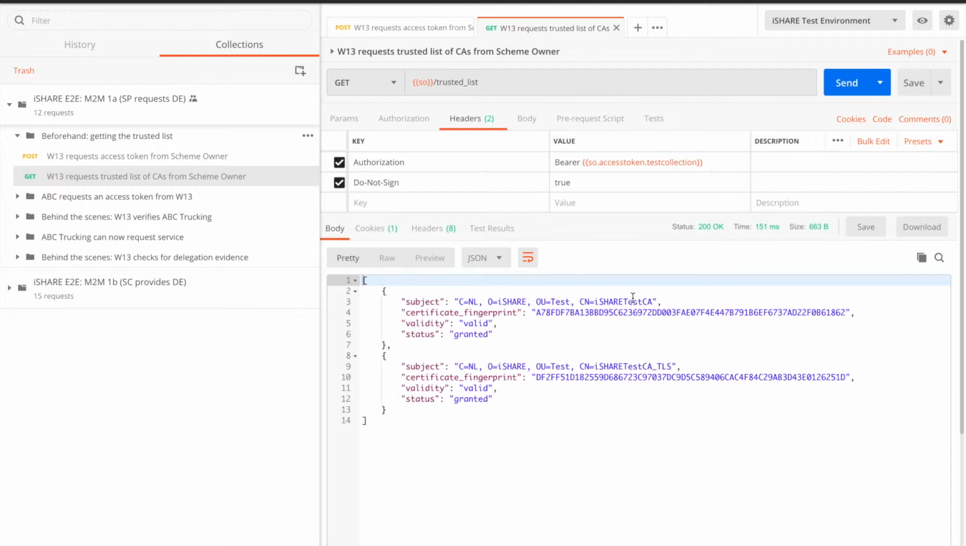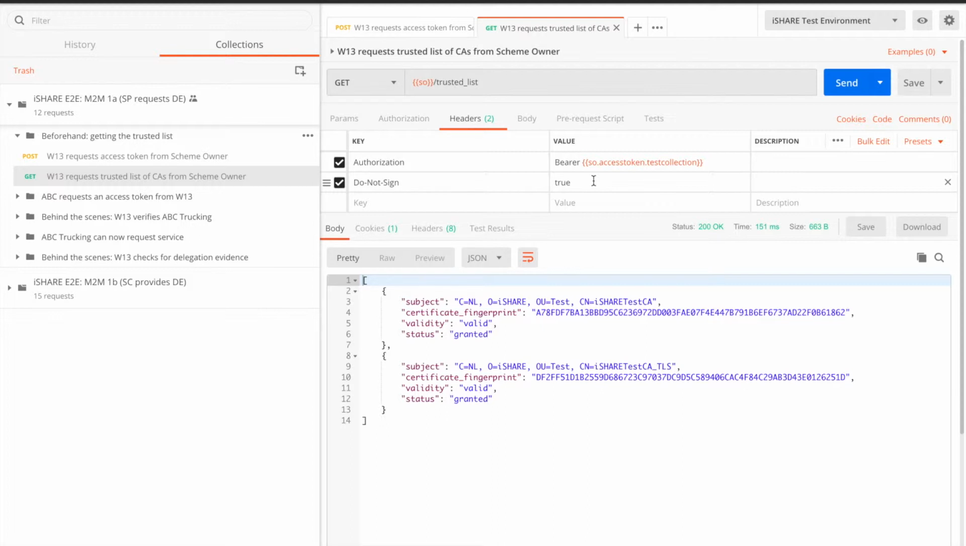iSHARE test certificate authority and the iSHARE test certificate authority TLS. With that, we receive a certificate fingerprint, which is the SHA-256 sum of the certificate. We receive the validity and the status of the iSHARE test CA. We see that we also had a different parameter in the header, which is the do not sign value.